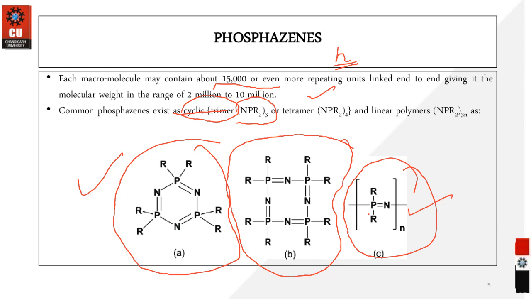Okay, so this is the important aspect that you should remember, that these are the basic and the common type of the phosphazene molecules we are exploring. So here you can see there is a phosphorus nitrogen. So alternate positioning of these phosphorus and nitrogen atoms is taking place either in the cyclic structure or maybe in a simple linked structure. You will have this type of linkage.